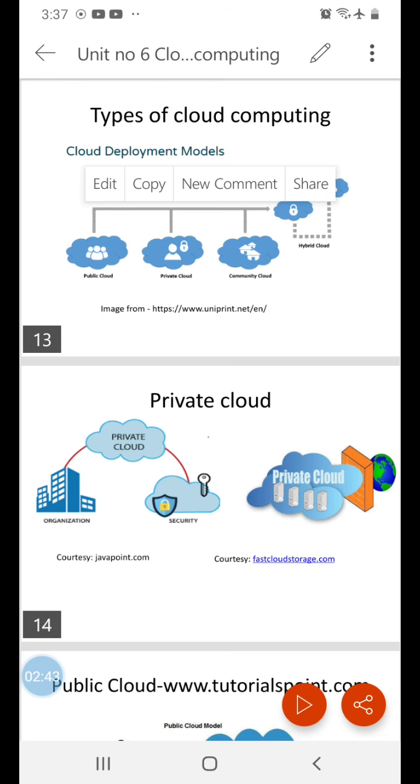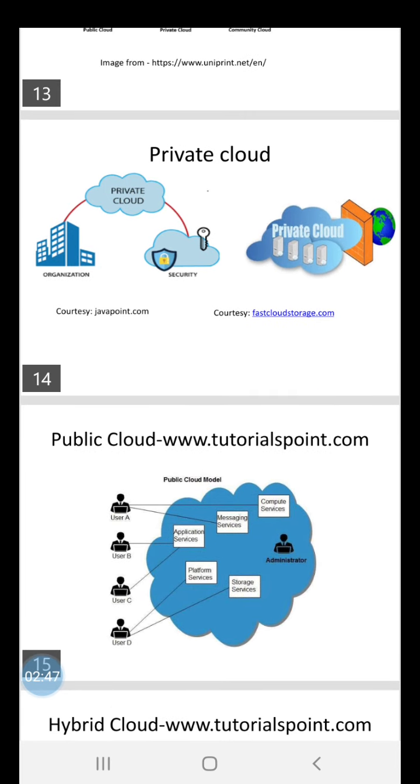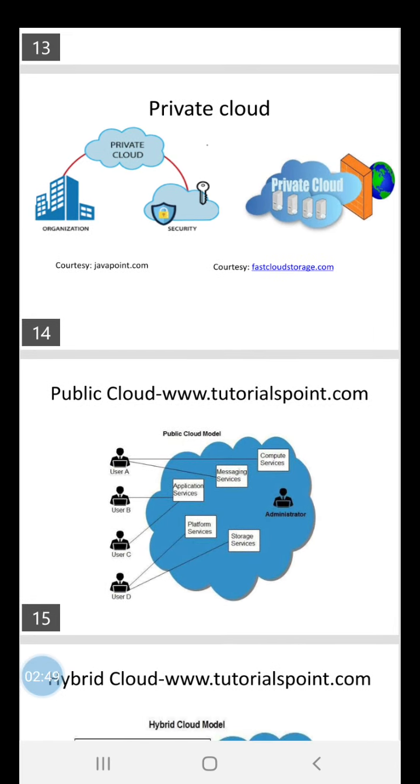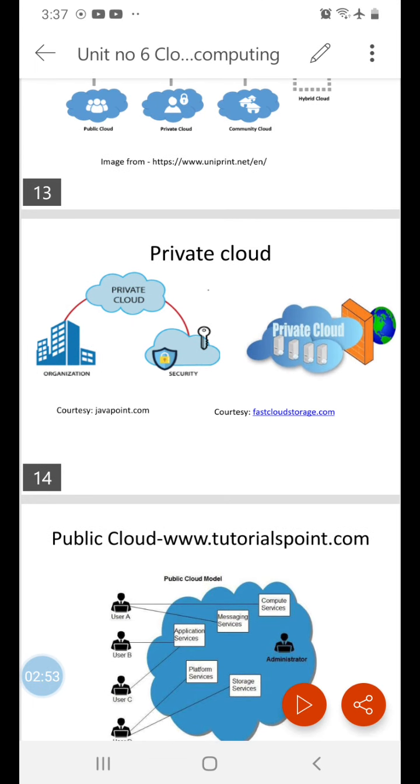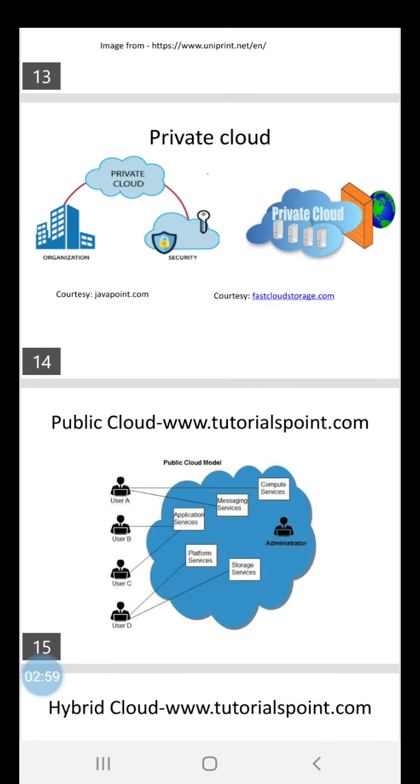The disadvantages: it is a restricted area operation, we can use it only within that organization. Then you need to purchase hardware and other things and keep updating them. So this is the cost of the private cloud.